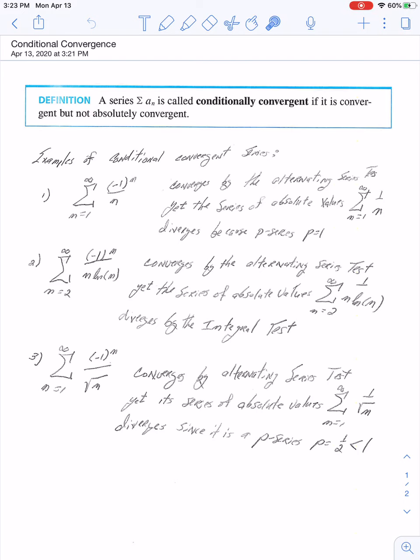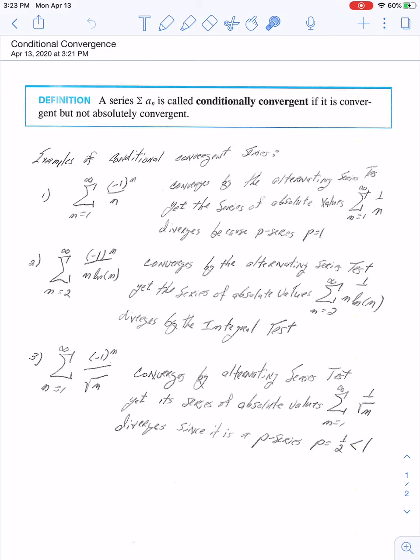Remember, if it's absolutely convergent, then it necessarily converges. But it's not true that just because it converges, it has to be absolutely convergent. So those series that converge but do not converge absolutely, we say are conditionally convergent, or equivalently converges conditionally.